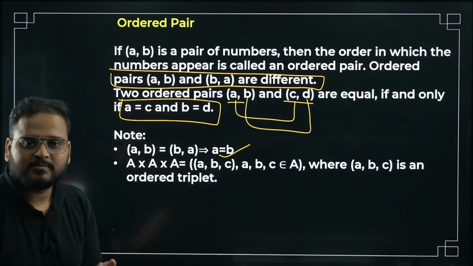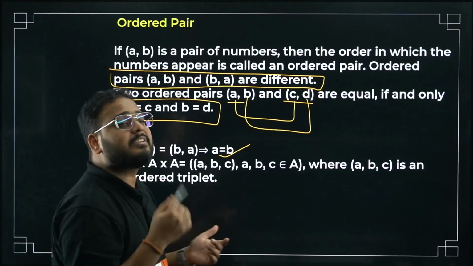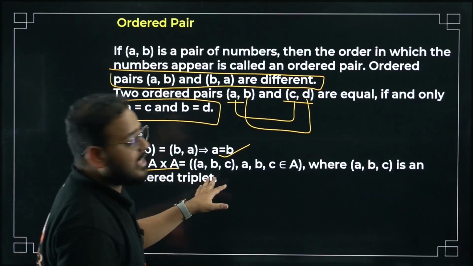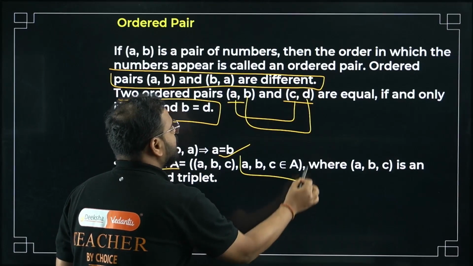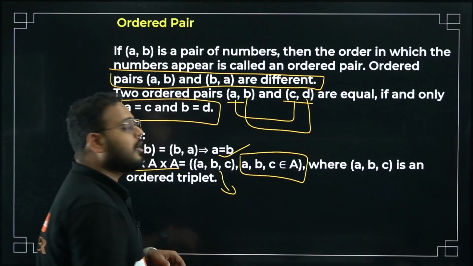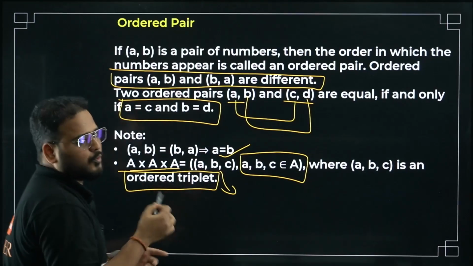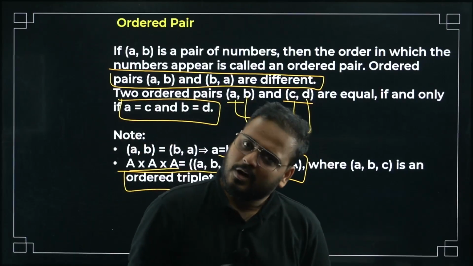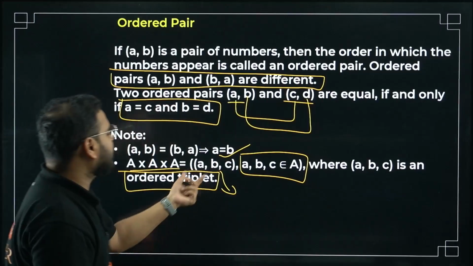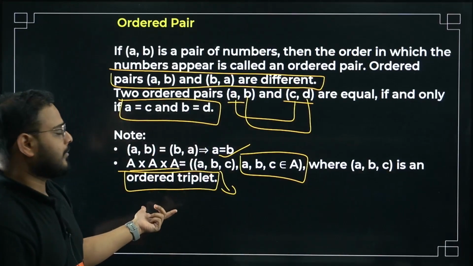Second, if you're writing the Cartesian product of a set with itself three times, A cross A cross A, and I say a, b, c all belong to the set A, what is it called? It's called an ordered triplet. Pair because 2 elements, triplet because 3 elements. In the ordered pair we had only 2, (a, b). Here it is an ordered triplet because of (a, b, c).